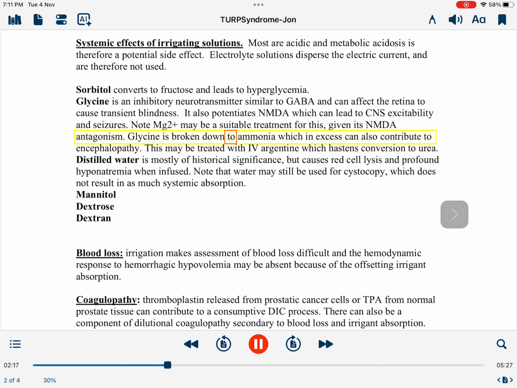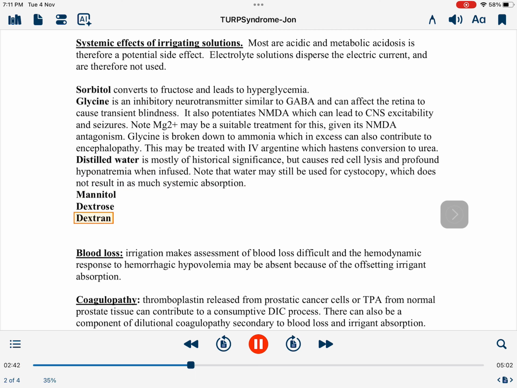Glycine is broken down to ammonia, which in excess can also contribute to encephalopathy. This may be treated with IV arginine, which hastens conversion to urea. Distilled water is mostly of historical significance, but causes red cell lysis and profound hyponatremia when infused. Note that water may still be used for cystoscopy, which does not result in as much systemic absorption.